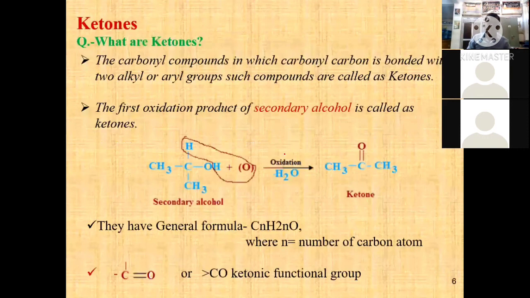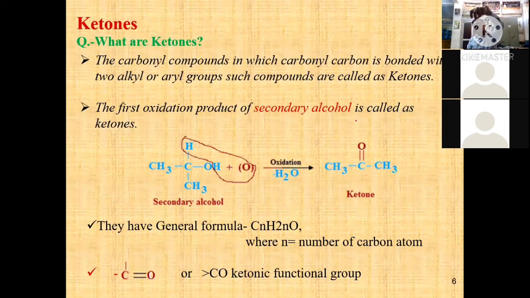Then next, what is a ketone? In both aldehyde and ketone, the carbonyl group is common. A carbonyl compound in which the carbonyl carbon is bonded with two alkyl or aryl groups is known as a ketone. Aldehyde compulsorily contains one hydrogen, but ketone compulsorily contains two alkyl or aryl groups.